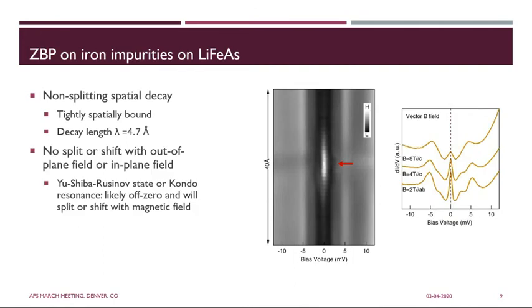Perturbing with a magnetic field is useful because it helps us rule out other potential in-gap states like YSR states or Kondo resonances. However, these are likely off zero or will split or shift with a magnetic field. And at 8 Tesla, the splitting for spin up and spin down states is expected to be about 1 meV for g factor equals 2, which should be within our current energy resolution of less than 0.1 meV. However, we can see that both for an in-plane 2T field as well as an out-of-plane 4T and 8T field, while the peak is suppressed, we see no splitting or shifting. And this is all behavior consistent with what we expect in a Majorana zero mode, which is extremely promising.